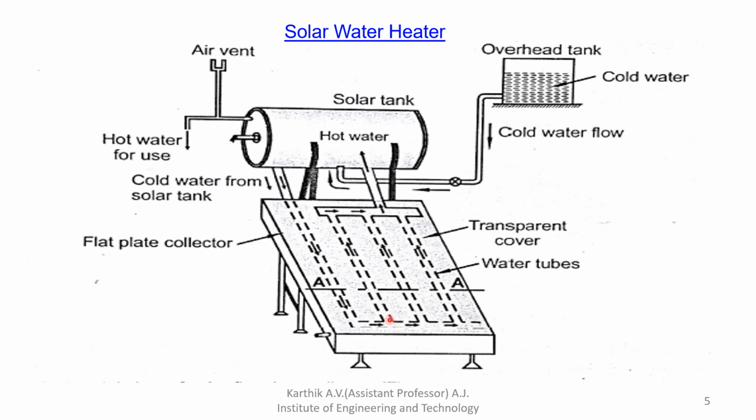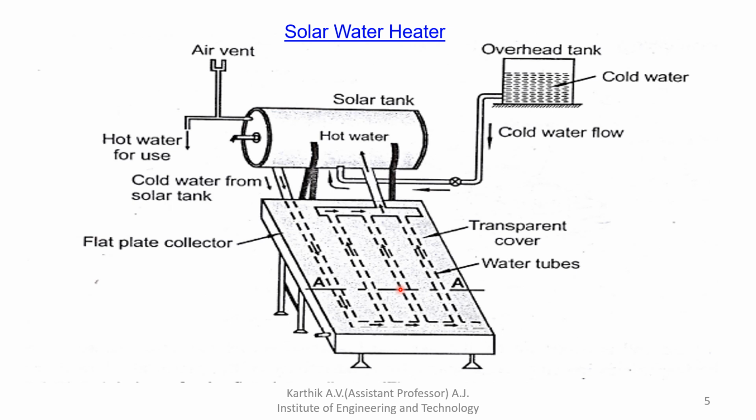So step by step, initially at the lower level it is moving like this, and again it gets heated, so again it is rising. It will be a continuous process. Then the heated water is collected at the top of the tank. Why? Because it has lower density, so it will be collected at the top of the solar tank. Then this water is used for the application. At the same time, this process will continue. So in this way, this solar water heater works. I hope all of you understood this concept.